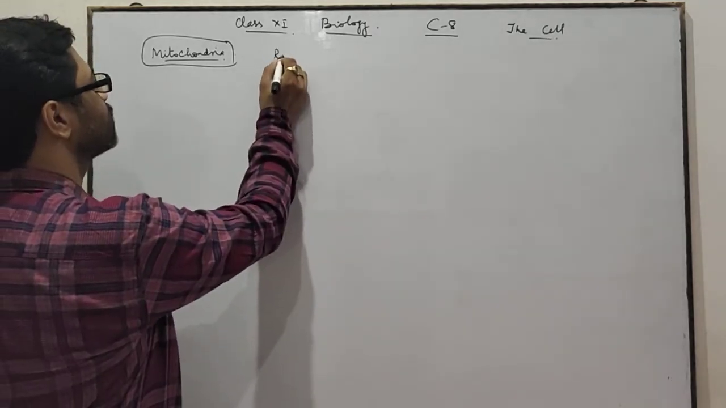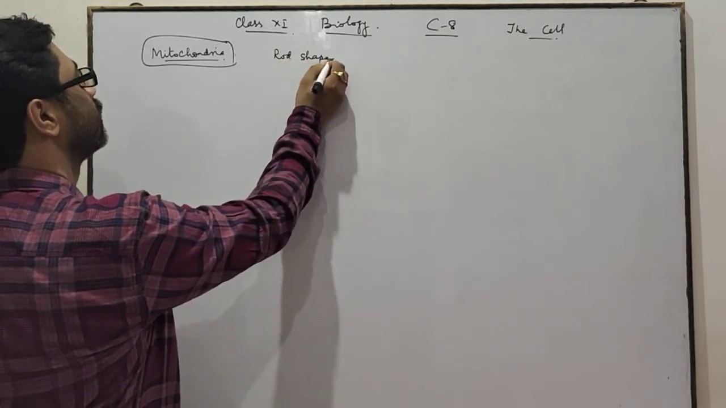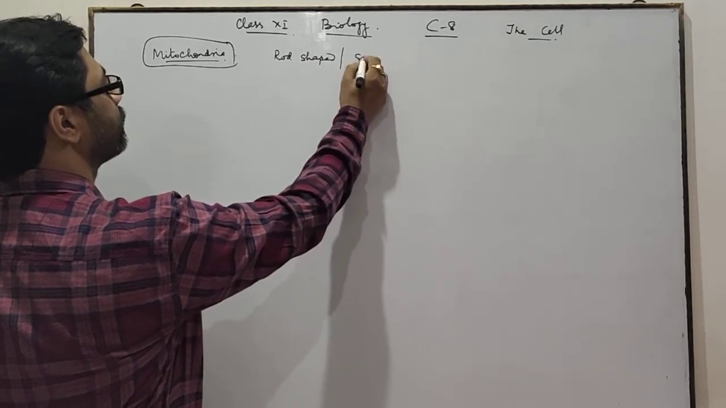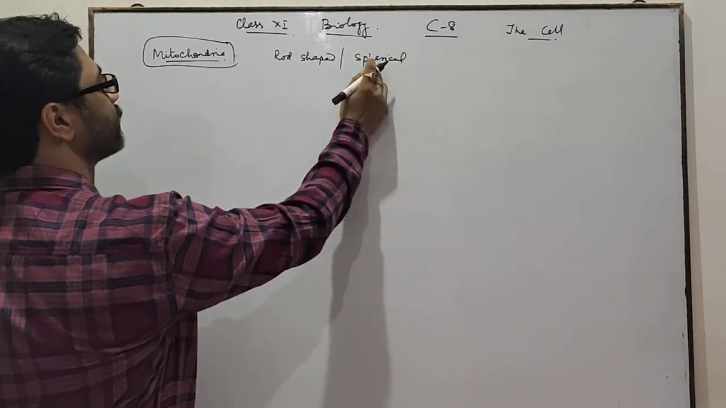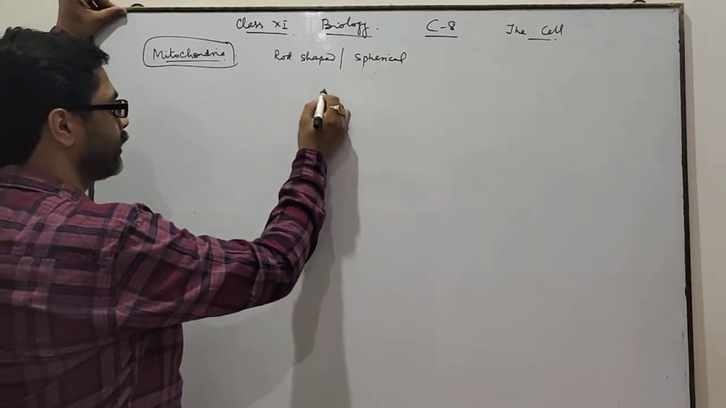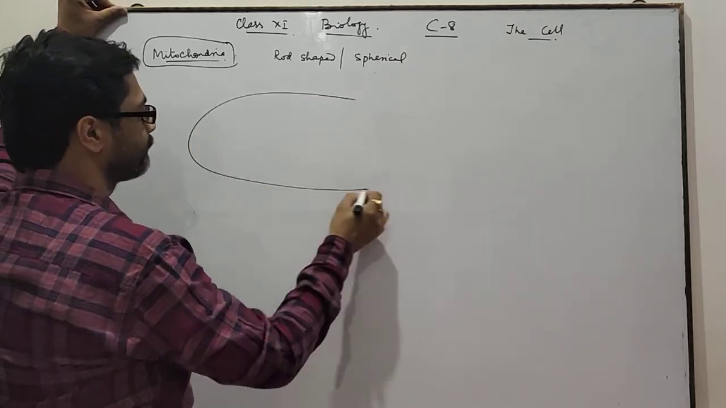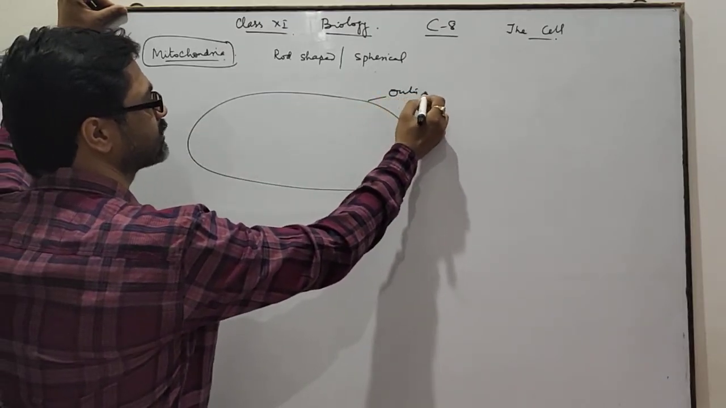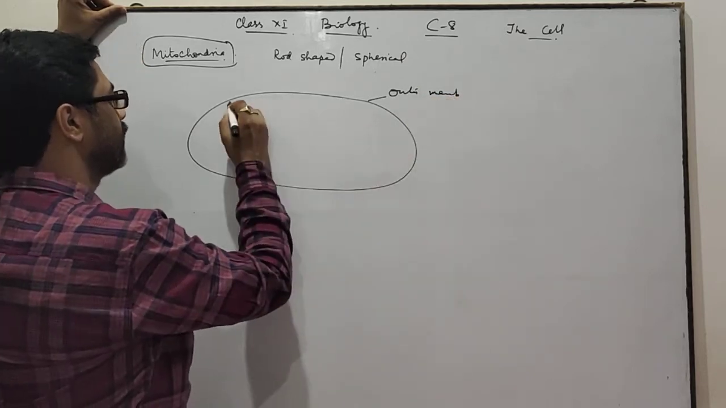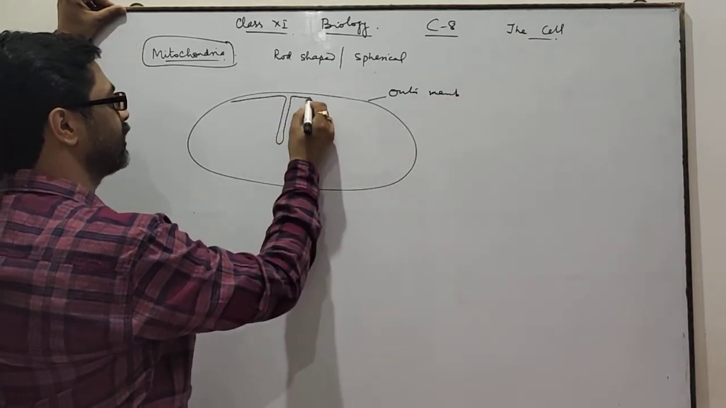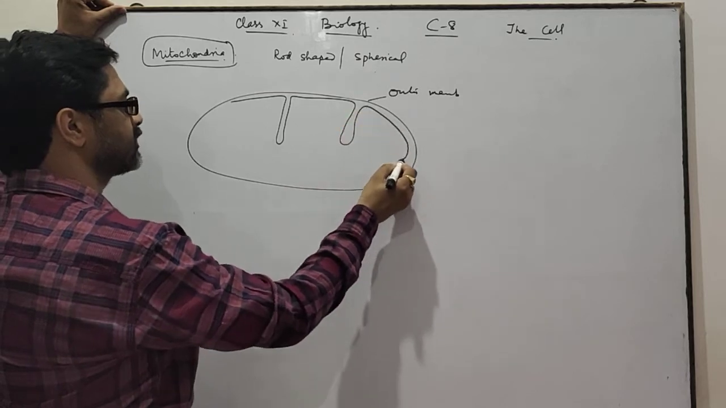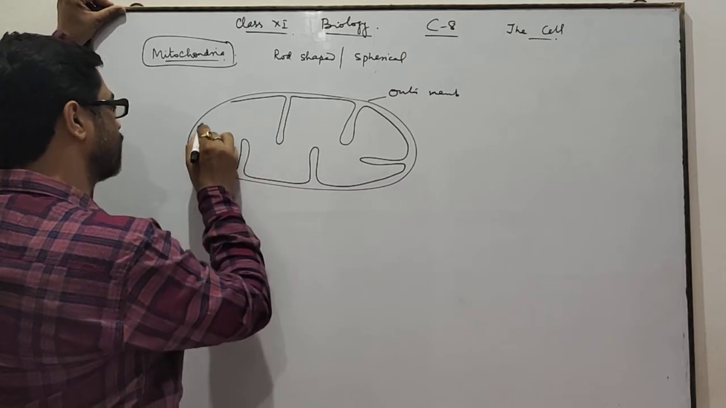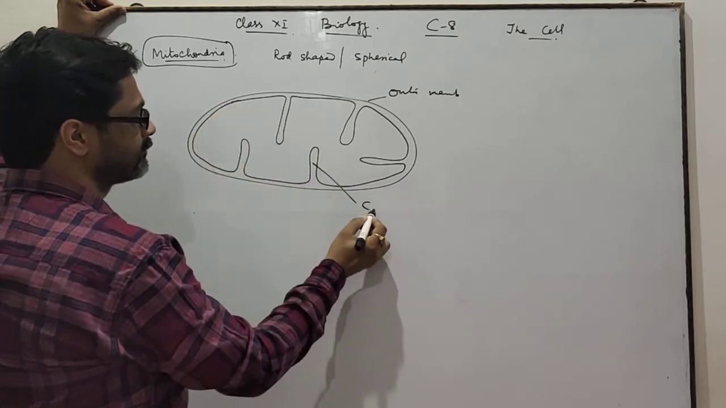Mitochondria is rod shaped, or in some cases it may be spherical in shape. These are double layered structures in which the outer layer is smooth, and the inner layer forms many finger-like structures towards inwards. These finger-like structures are called cristae.